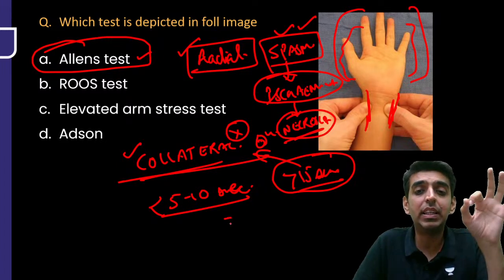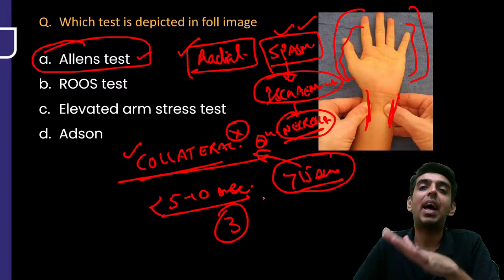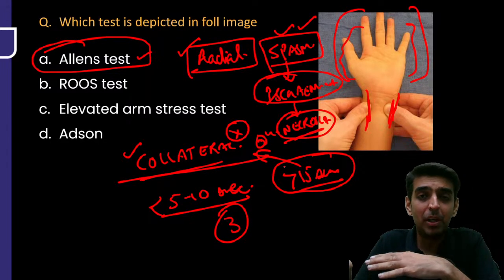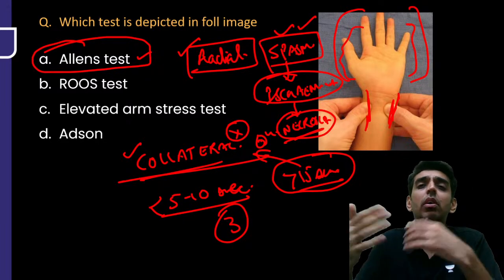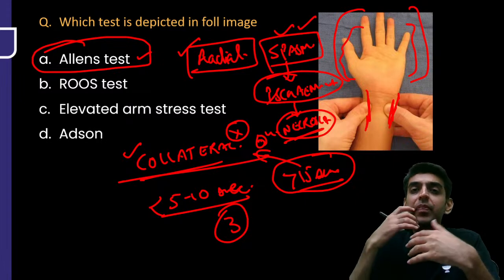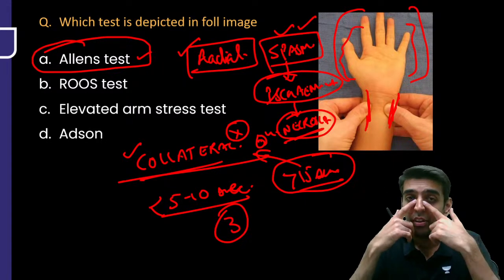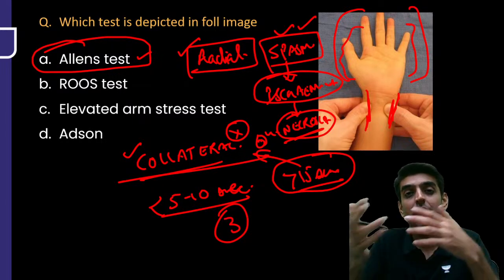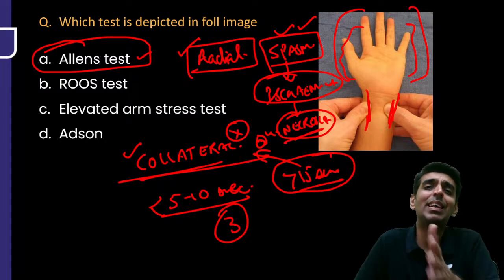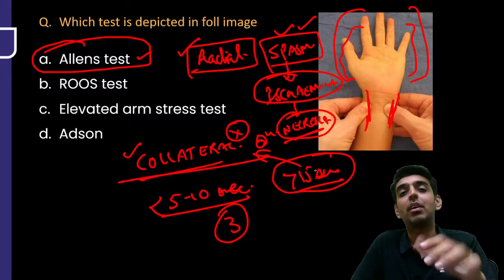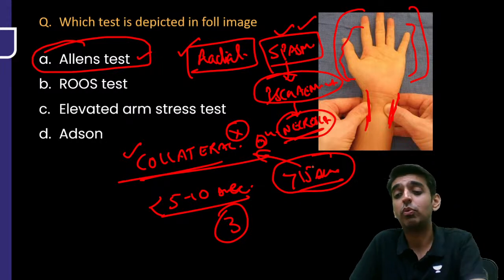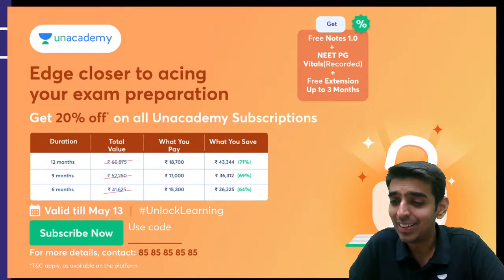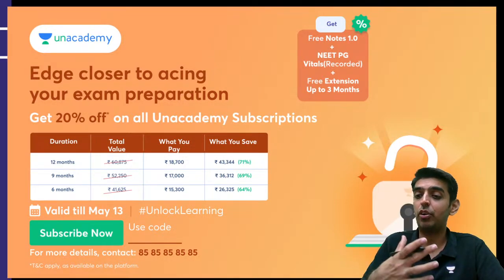So these were the three direct questions from anesthesia which were asked. A couple of questions overlapping with pharmacology, about your opioids, were also asked. Then with ENT, a question about the nasal block was asked; one of the nerves which is blocked. So these were the overlapping questions, but the three direct questions from anesthesia were CPR, ARDS, and Allen's test, which we all have seen during our preparation. All right, so I hope all of you have given these three questions the correct answer from the anesthesia point of view, right?